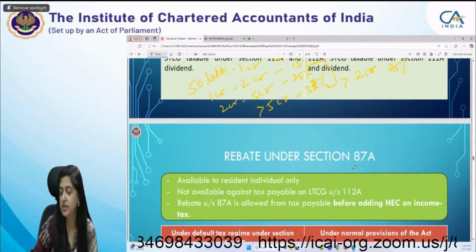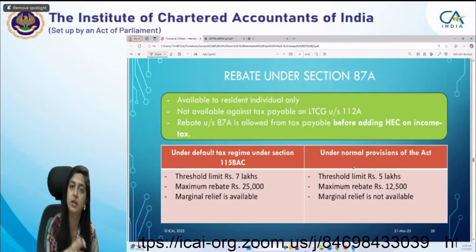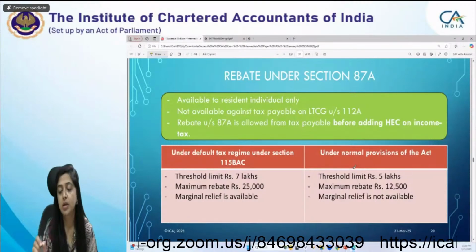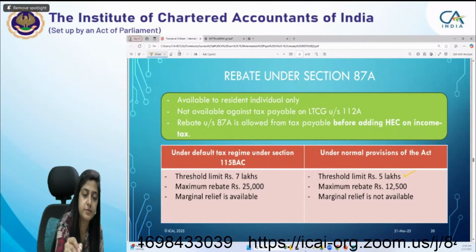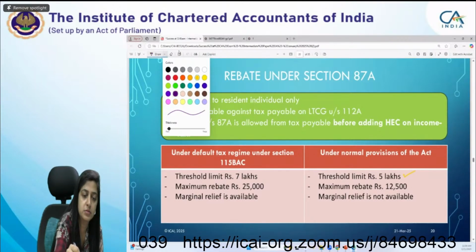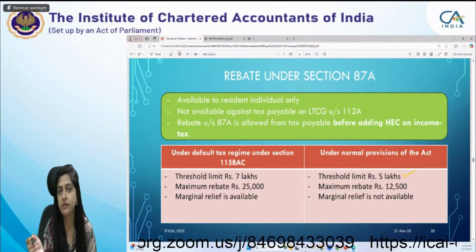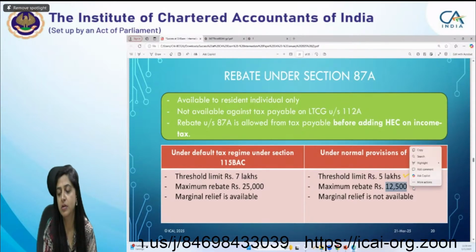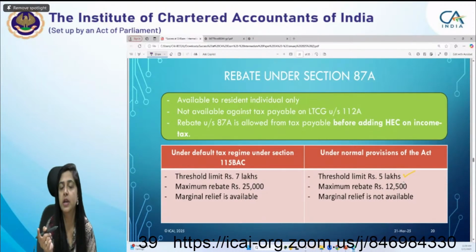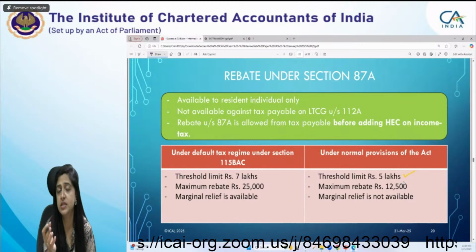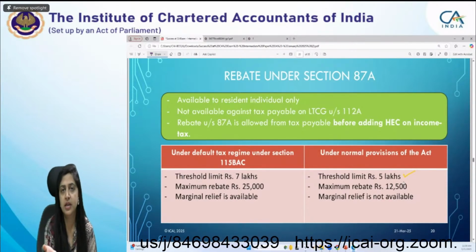Rebate, I guess this should be clear to all of you. There are different limits under the default tax regime and the normal provisions. The threshold limit is 5 lakh under the normal provisions of the Act. Marginal relief is not there under the normal provisions of the Act, and the maximum rebate is 12,500. However, in the default tax regime, the threshold is 7 lakh. It means if an individual has a total income up to 7 lakh, then he is eligible for the rebate.